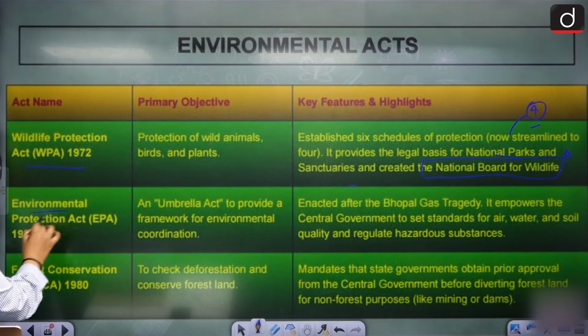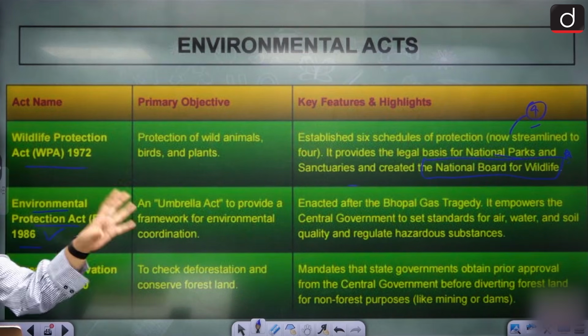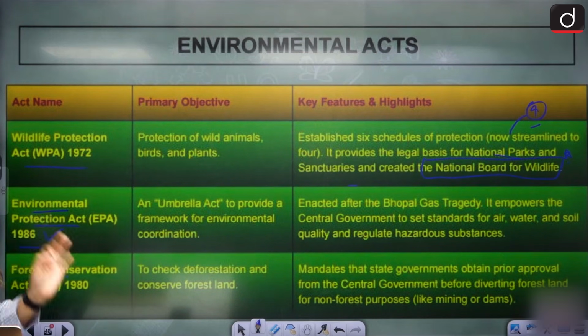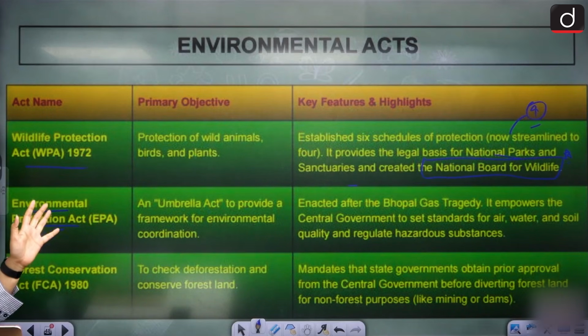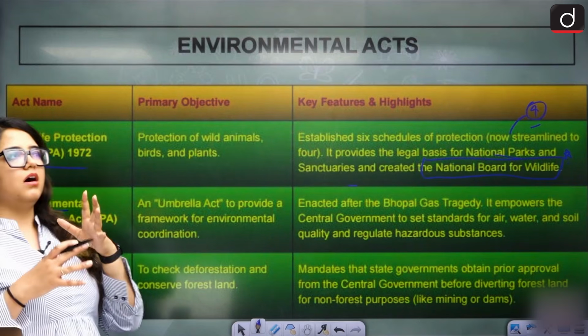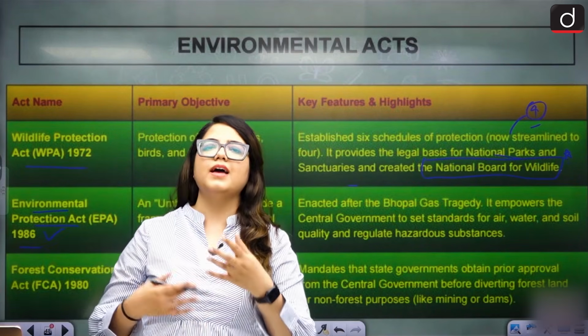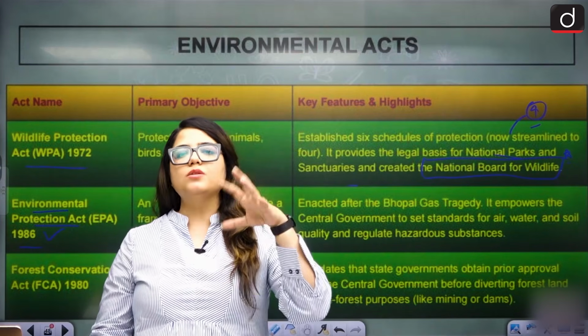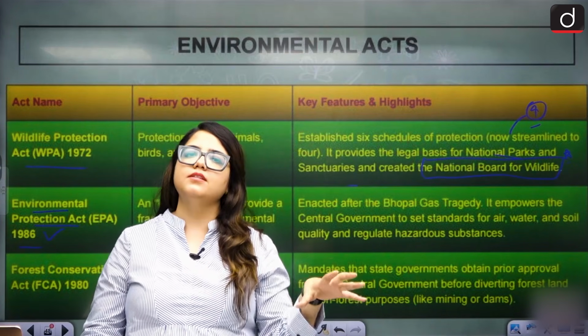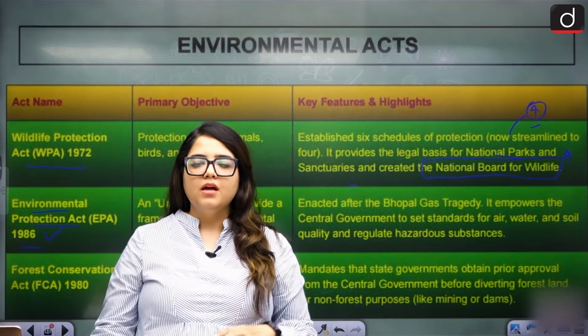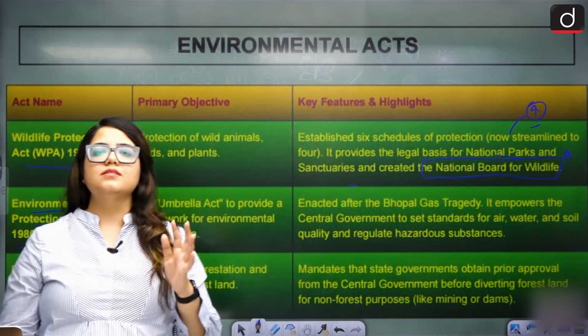Second, we have the Environmental Protection Act 1986, the Umbrella Act. Entire environmental coordination is under this. This was enacted after the Bhopal gas tragedy. It empowers the central government to set standards regarding water, gas, etc. usage, so that quality is maintained and it doesn't harm the environment.